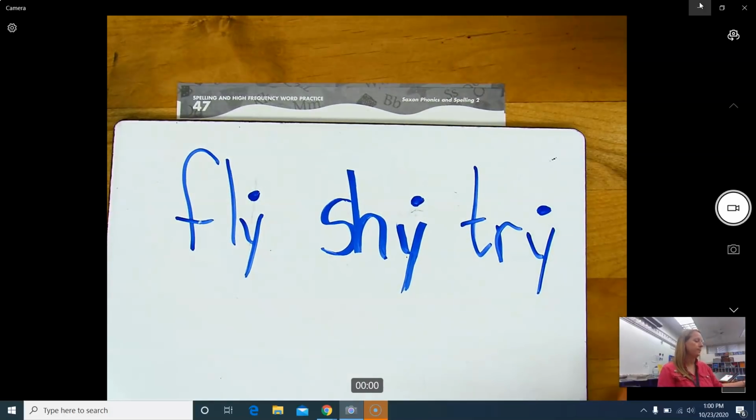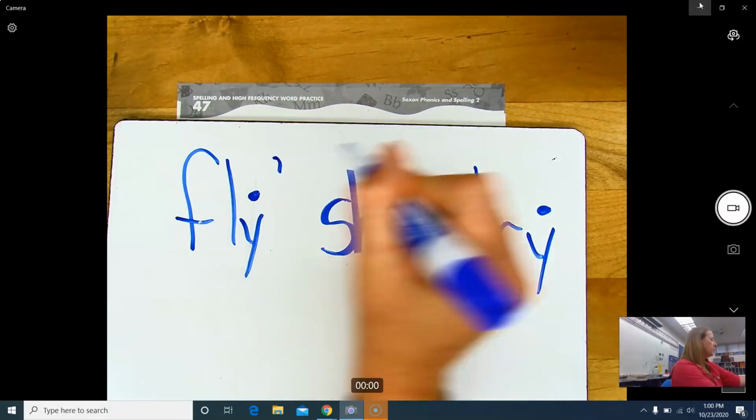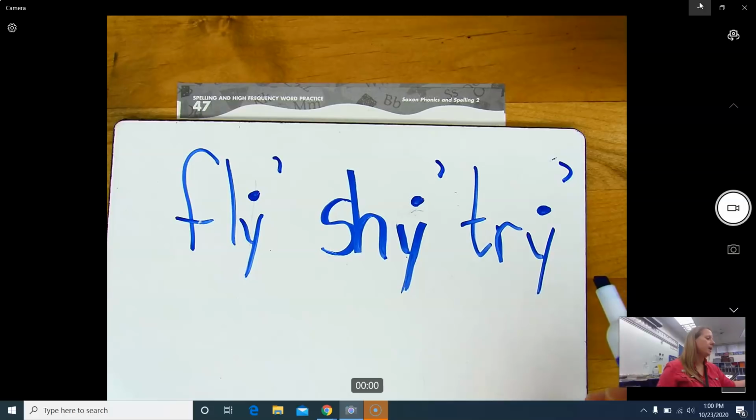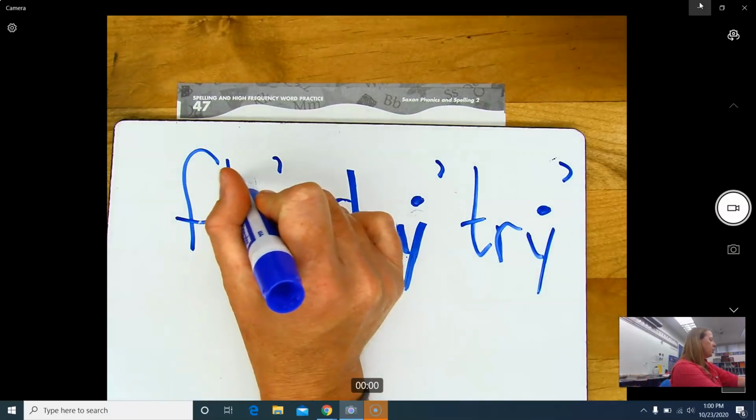Okay, are these words accented? Yes, they are, because they are one syllable words, so they are accented. And when the letter is open and accented, how do we code it? With a macron, and it is a long sound.